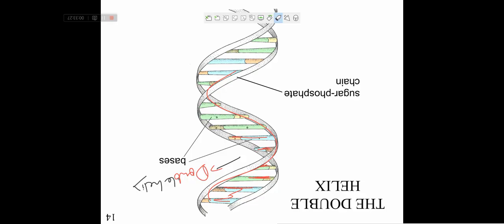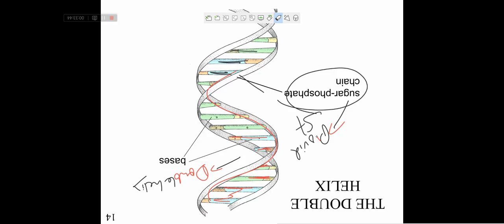This is a sugar phosphate backbone. This is a backbone, and these are the nitrogenous bases by which DNA is formed. Okay. This sugar phosphate chain provides support and stability to the DNA. This sugar phosphate bond provides stability to the DNA.